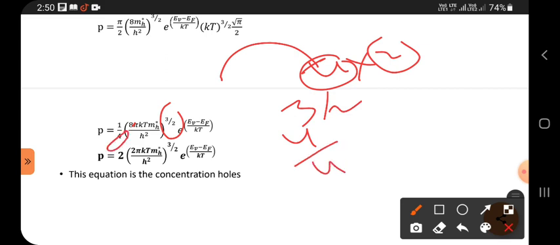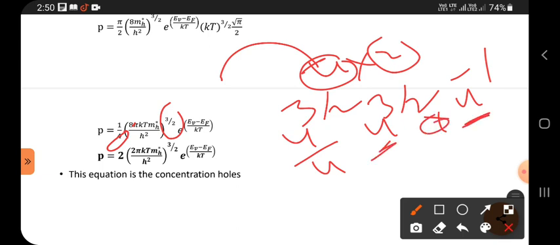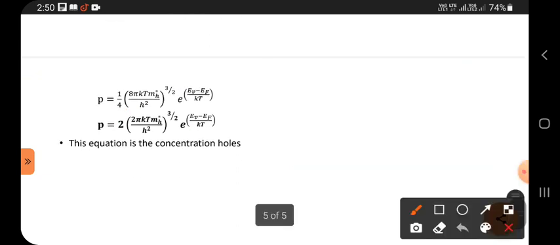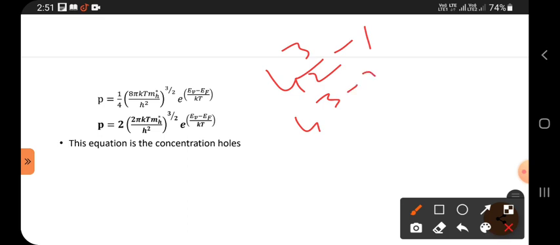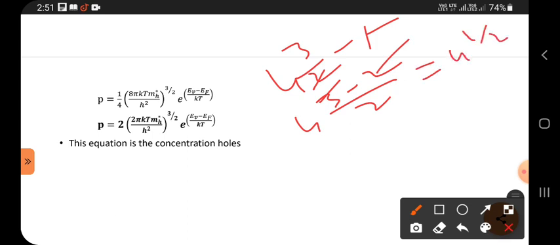So bring this 4 in the numerator: 4 by 4 power 3 by 2 into 4 power minus 1. Here bases are equal in the multiplication, so powers we add: 3 by 2 minus 1, that is 3 by 2 minus 2 by 2. 3 minus 2 is 1, so 4 power 1 by 2, which is root 4, whose value is 2. That is why this 2 has come like this.